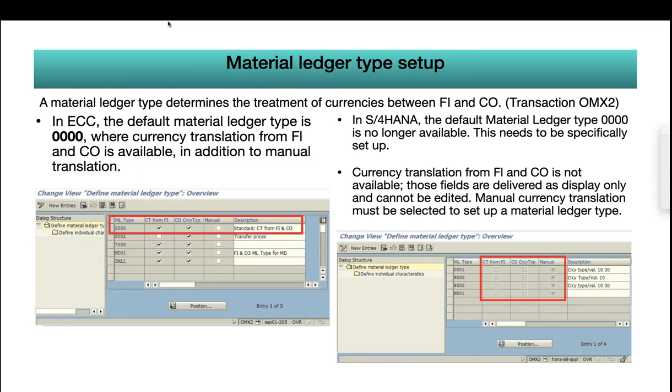Whereas in S4HANA, this currency translation from FI to CO is disabled, and we need to select manual. This is the only change. Probably once you migrate from ECC into S4HANA, you won't find this default ML type, because most people will use the default ML type 000. So before doing data migration, we need to see this. It is a one-time affair, and you need not do these settings again and again.